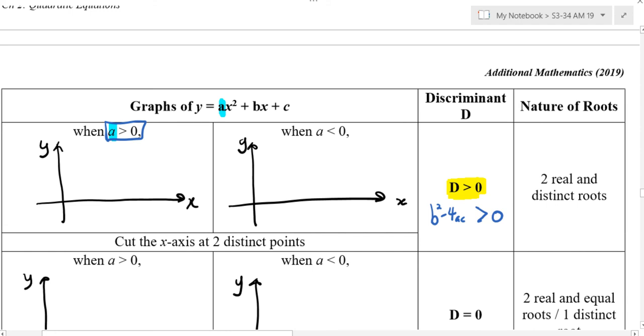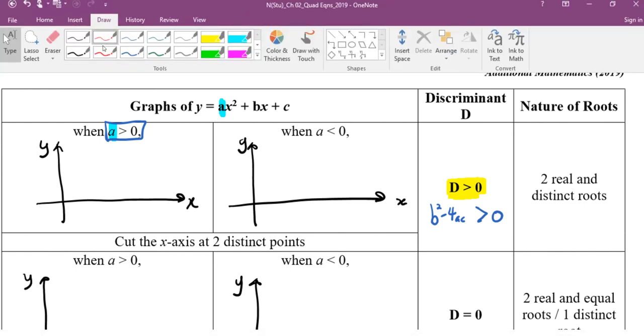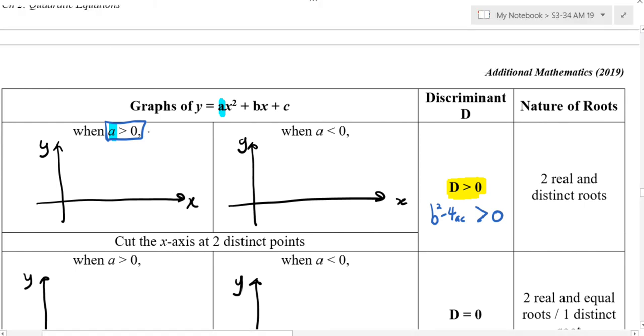Do you still remember SILT? a will determine the shape. If a is more than 0, is it a maximum or minimum? Minimum. Can you write down? Minimum means a U-shaped graph. So this one means U-shape. This one means what? N-shape. Do you remember? Now we start.